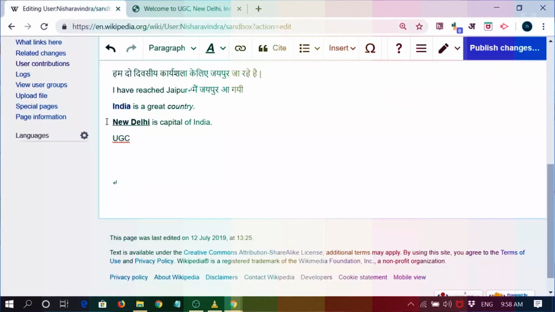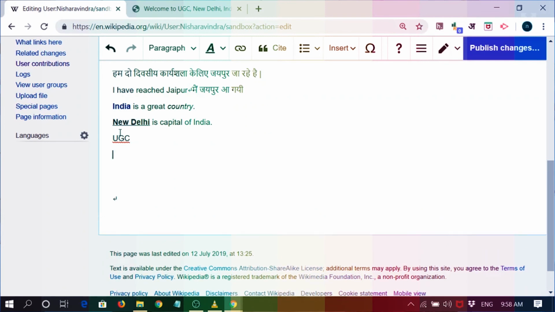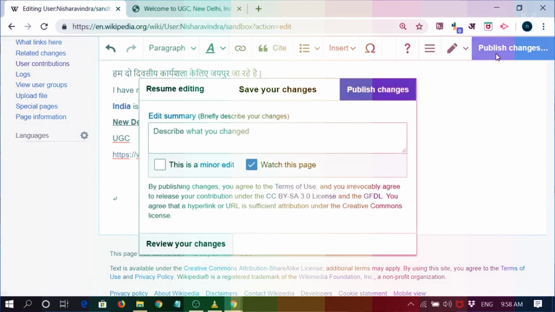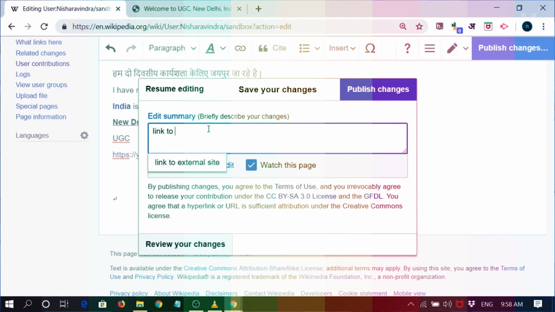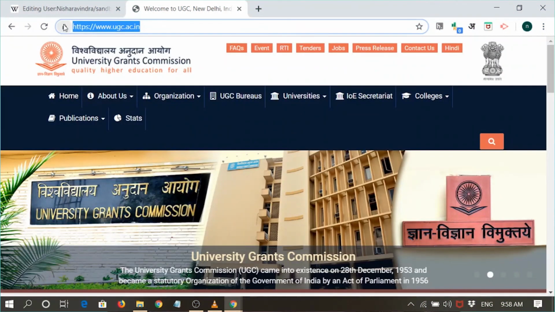If you want to insert an external link, go to this link, and then if you want to do an external link, click on the external link, then copy the website you want to link to. So I am linking it to the UGC website. Insert, and see it is coming as a link, just a citation and a link. But then if I want to insert a label also, add label, I'll add the label UGC, and now see what happens, I'll publish the changes. It's a minor edit. I'll publish it and see it is coming in as UGC. So I'll click on UGC, it is coming.